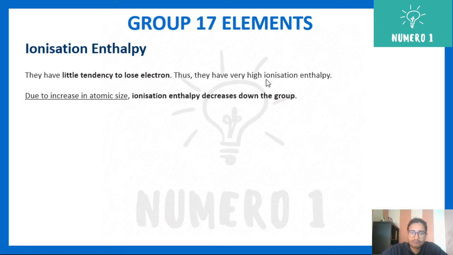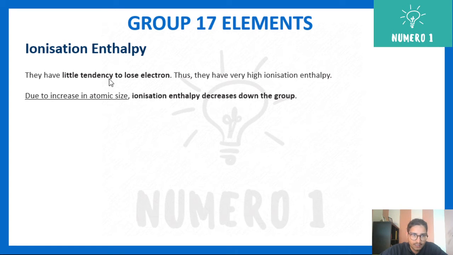Thus, they have very high ionization enthalpy. Due to the increase in atomic sizes, ionization enthalpy decreases down the group. As you go down, size increases. If size increases, the ionization enthalpy value decreases.